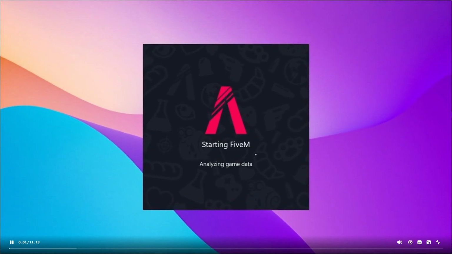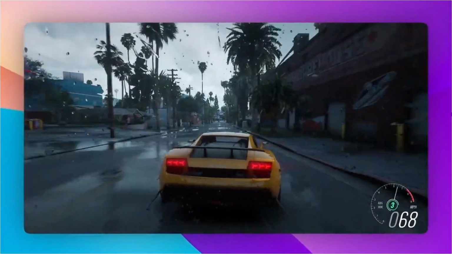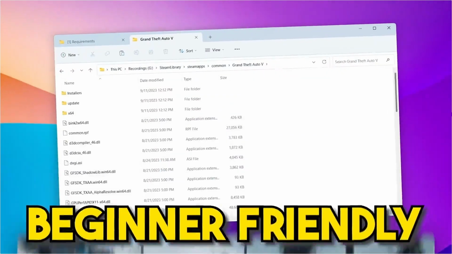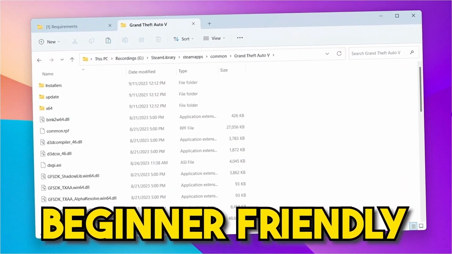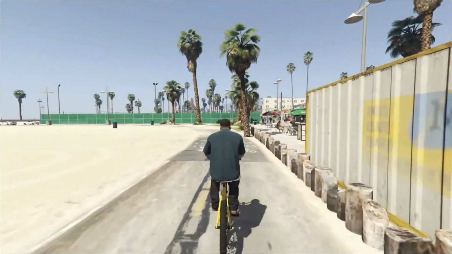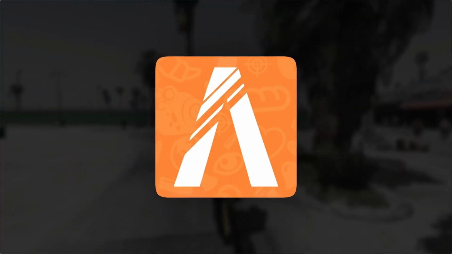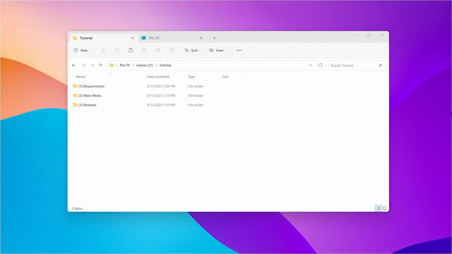By the end of this tutorial, your FiveM would look something like this. If you're a beginner, I will be teaching the whole process from the beginning, and I highly recommend having a fresh install of GTA 5 and FiveM to avoid any confusions. This guide will be divided into 3 parts.